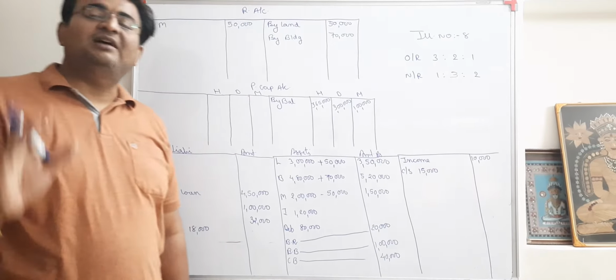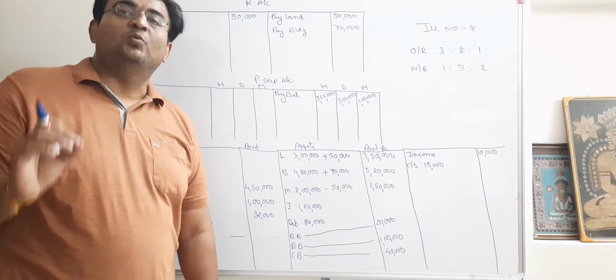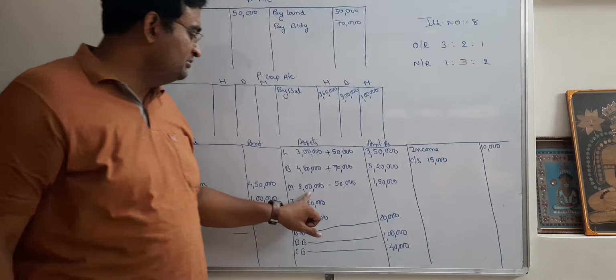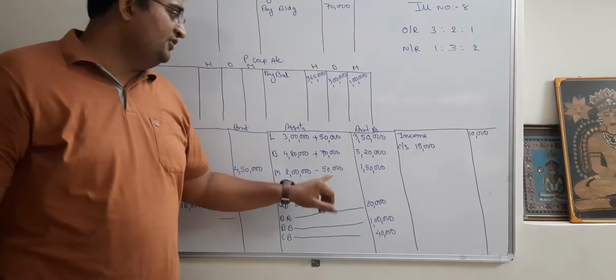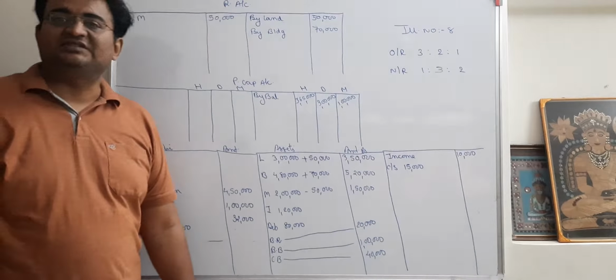Sorry for the interruption. Once again, the value of machine is to be kept 1,50,000. I was having how much? 2 lakh. So 1,50,000 is to be kept outside. So minus 50,000. Second effect, opposite side. Yes.